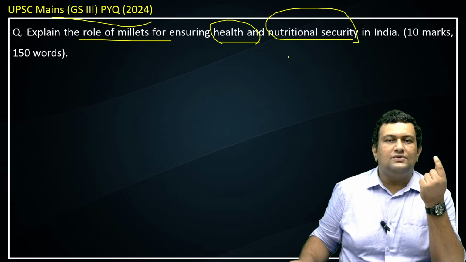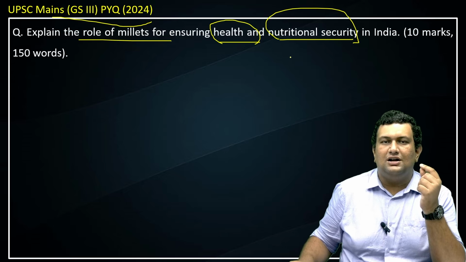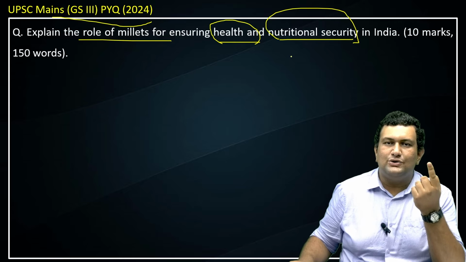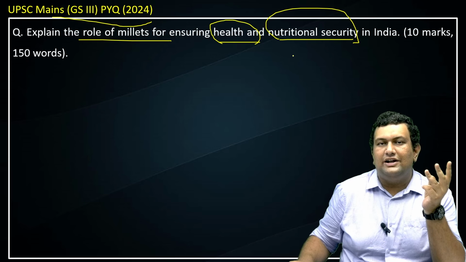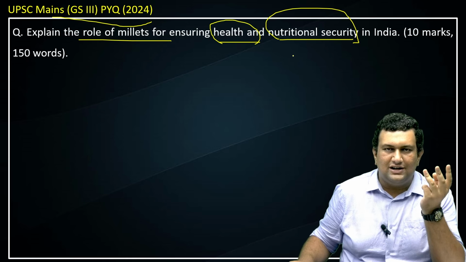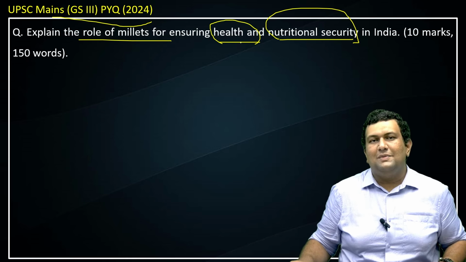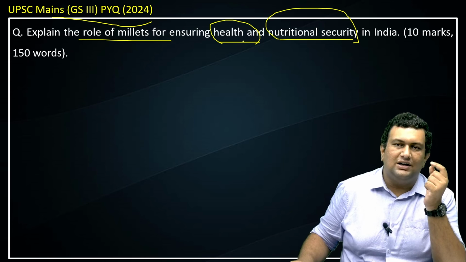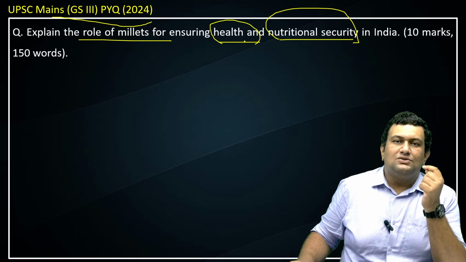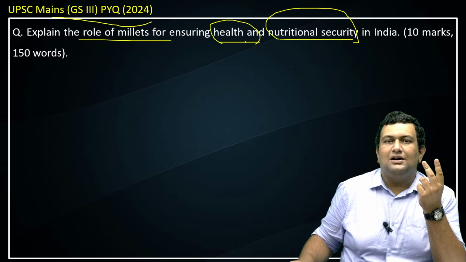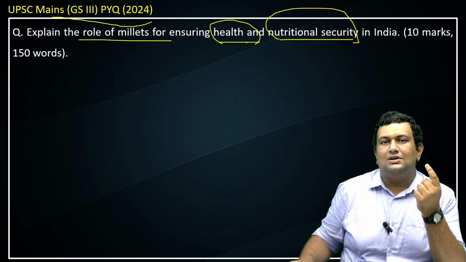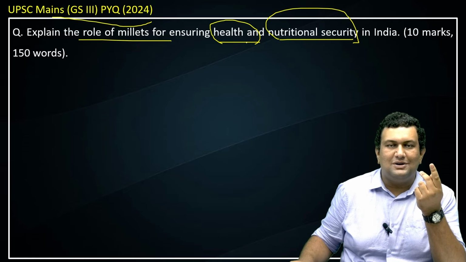So you can introduce the answer by stating about millets. You can say that they are nutri cereals. They are called Shri Anna, or you can also mention the International Year of Millets of 2023, etc. Then you can address the main demand of the question. So the first one is health security. You can talk about they have a low GI index, so it will help in managing blood glucose. It can also help in addressing type 2 diabetes, etc.